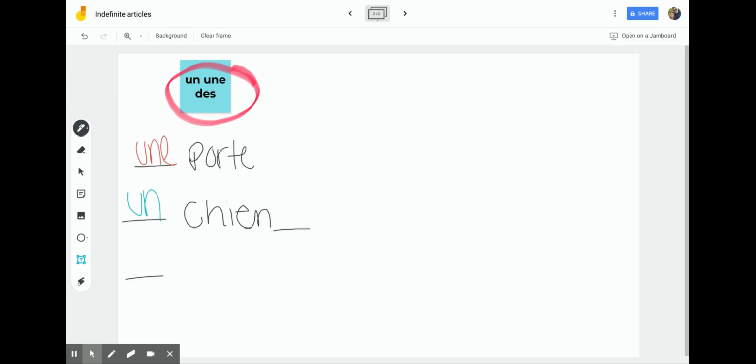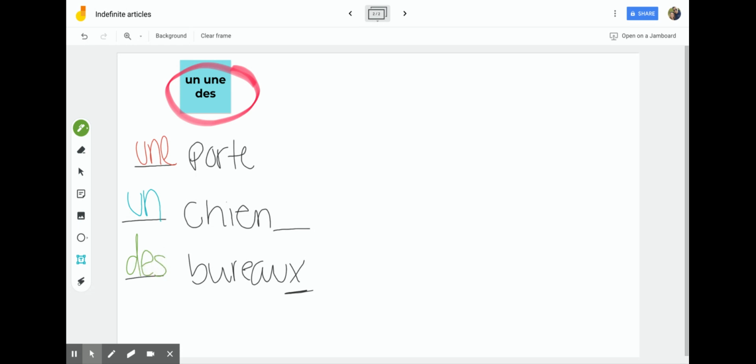And let's do a couple more. If I write out this word, bureau, I need to apply the rule. Does it end in an E? Well, no. Does it end in an S or an X? Yes. So it does end in S or X. So based off that, I need to pick the one in my sticky note up here that is plural. And the one that's plural is des.